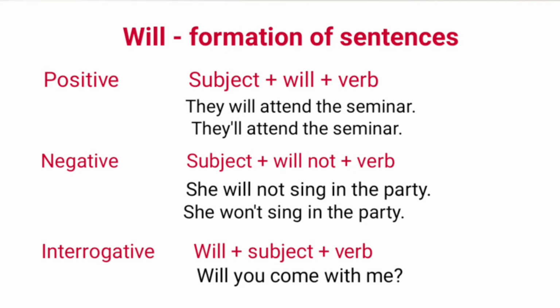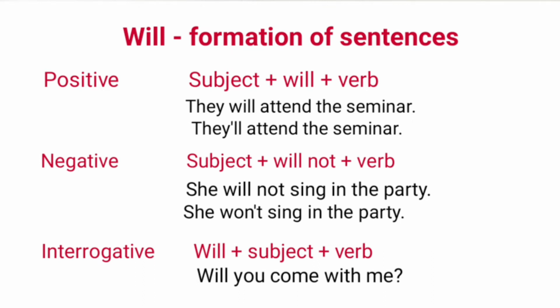Will is used in different forms, that is, positive, negative, and interrogative. Look at the sentence formation in these forms. Positive: subject plus will plus verb. Example: they will attend the seminar. They will can be contracted into they'll.